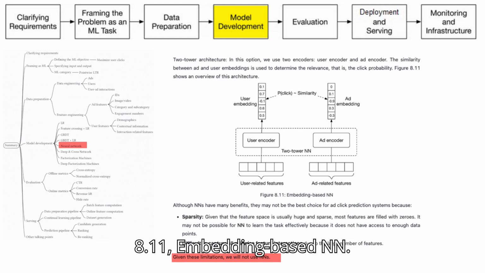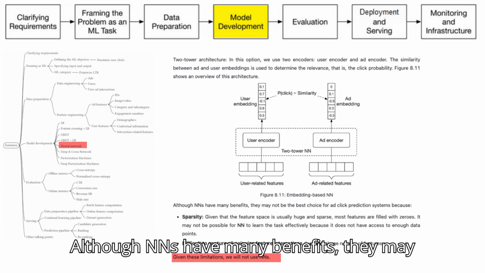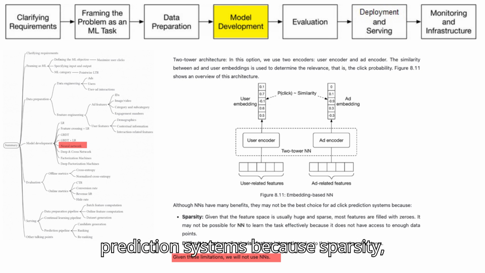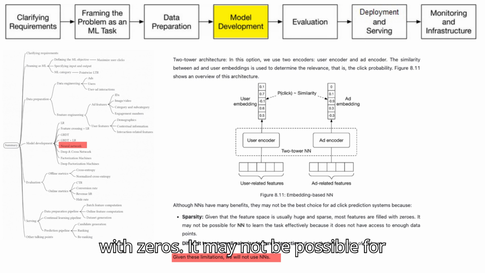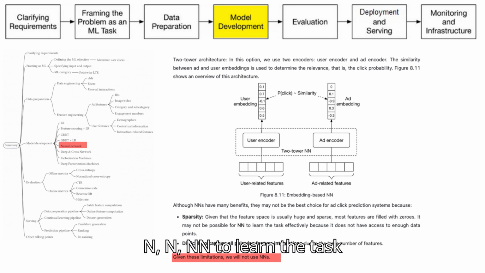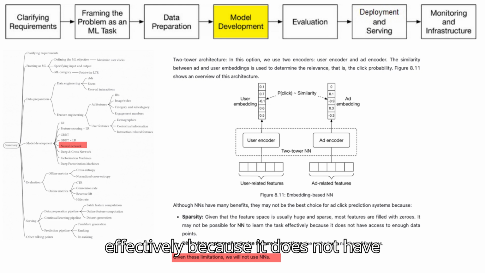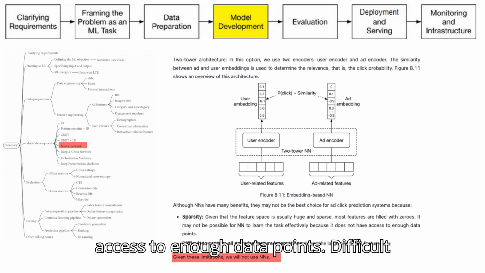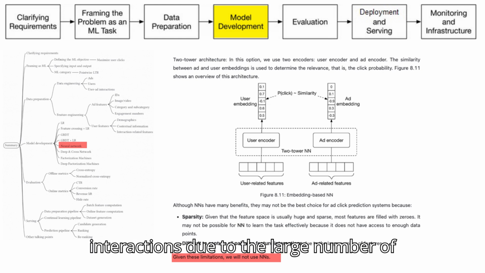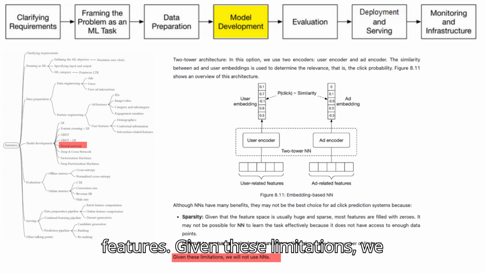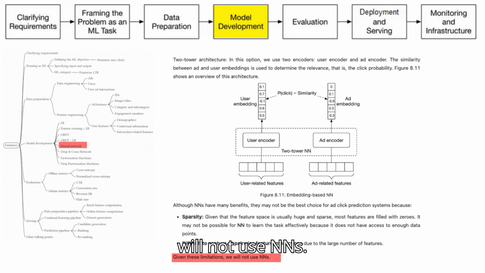Although NNs have many benefits, they may not be the best choice for ad-click prediction systems because of sparsity. Given that the feature space is usually huge and sparse, most features are filled with zeros. It may not be possible for NN to learn the task effectively because it does not have access to enough data points. It is also difficult to capture all pairwise feature interactions due to the large number of features. Given these limitations, we will not use NNs.